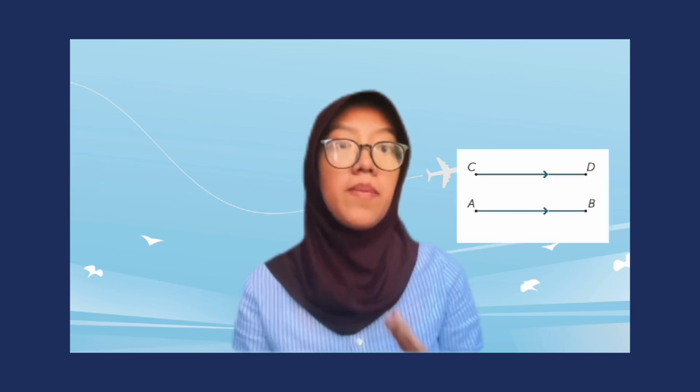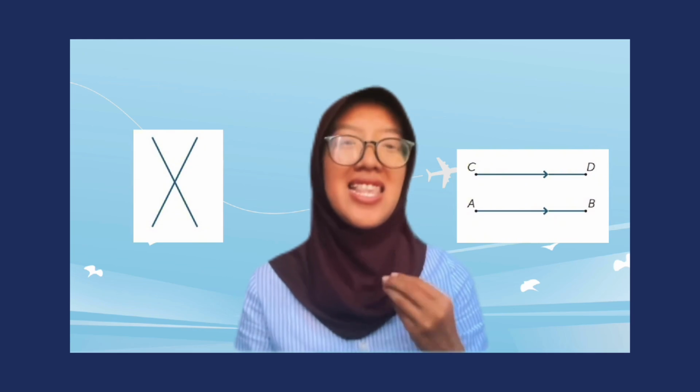Given two distinct lines, there are two possibilities. They might either meet at a single point or they might never meet, no matter how far they are extended or produced. Lines which never meet are called parallel. In the second diagram, we write AB parallel to CD. First, three or more points that lie on a straight line are called collinear. Second, three or more lines that meet at a single point are called concurrent.